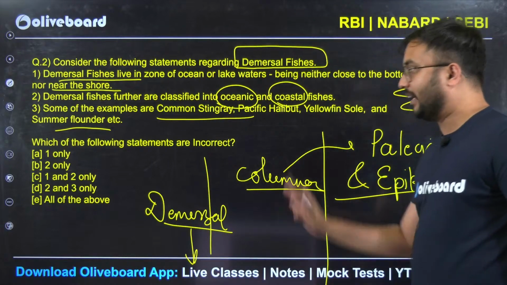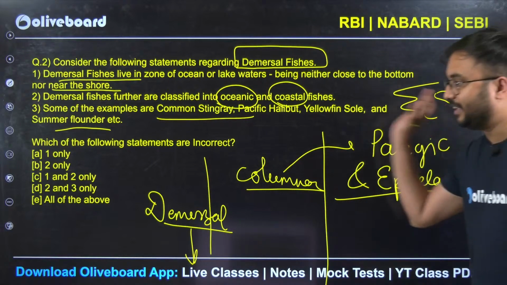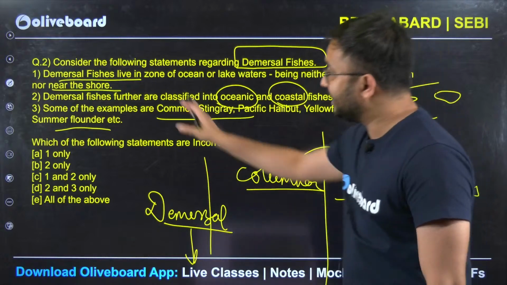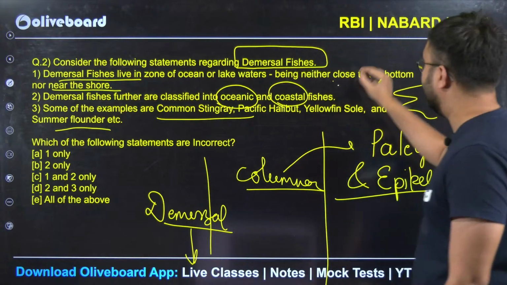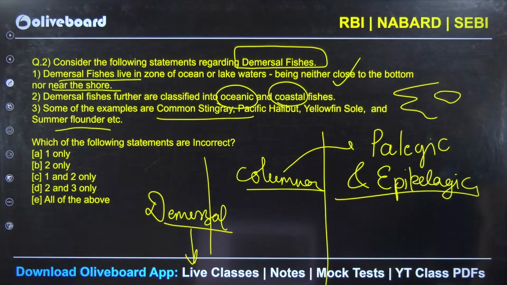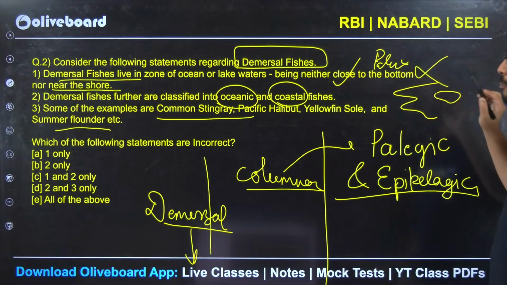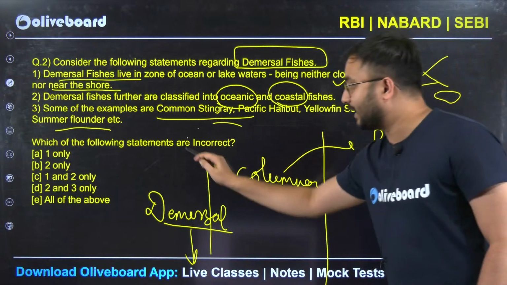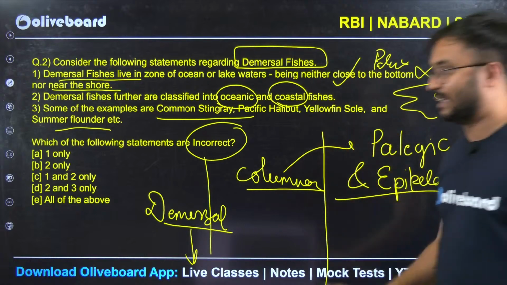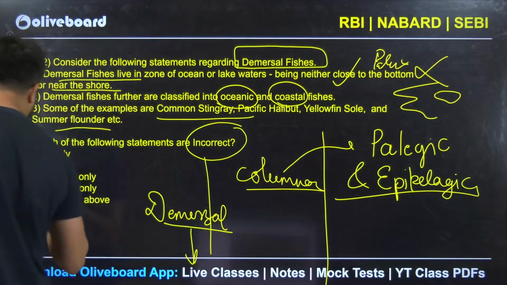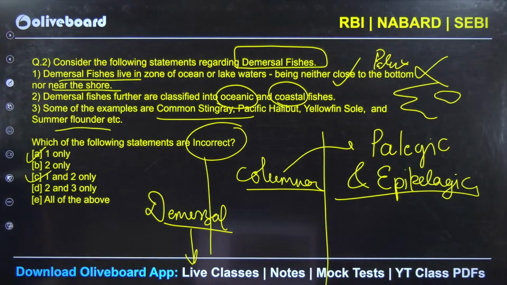So look at the statements, read them properly. Are demersal fishes those who live neither close to the bottom nor the shore? No, it is pelagic and epipelagic fishes. So the first statement is completely wrong. We have to find incorrect statements, so the first will come in our answer. Where the first option is there as incorrect, the answer is narrowed to 1 or 1 and 2 only.